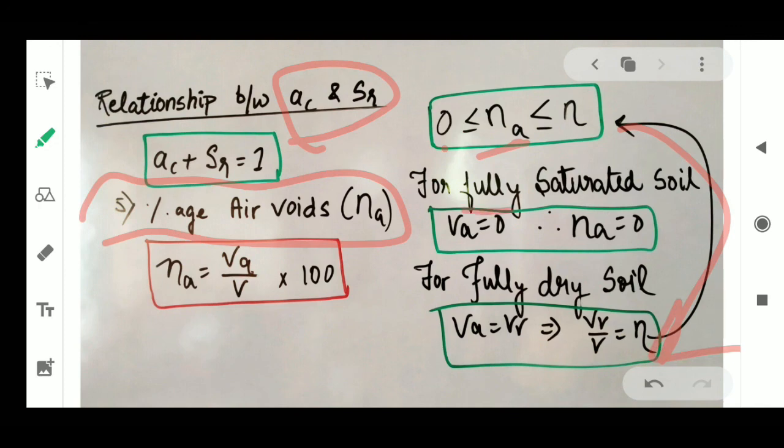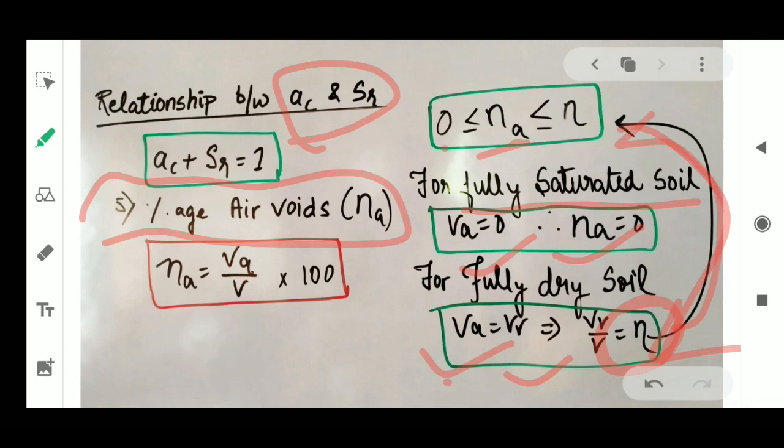And the percentage of air voids can be 0 and can be equal to porosity, right? For fully saturated soil, VA will become 0, therefore we can say that air voids is equal to 0.